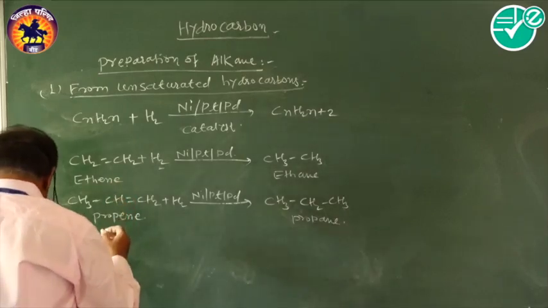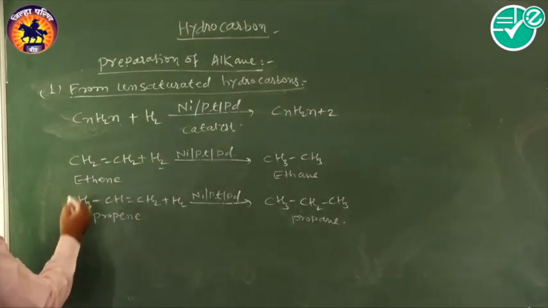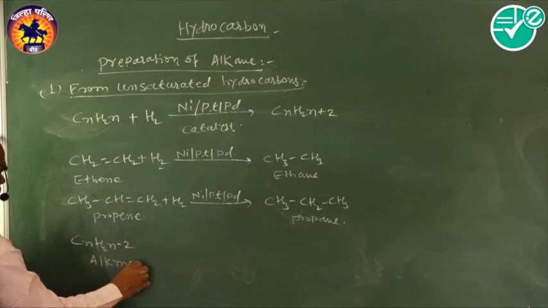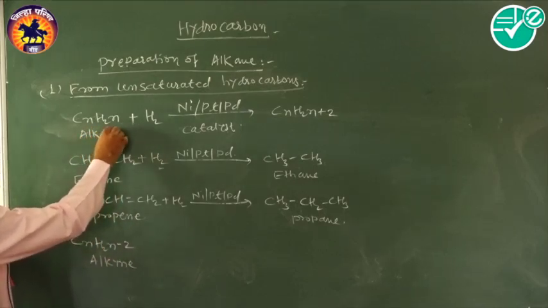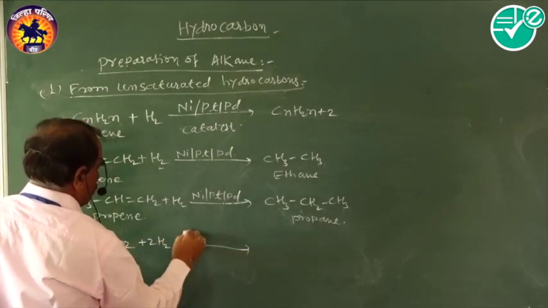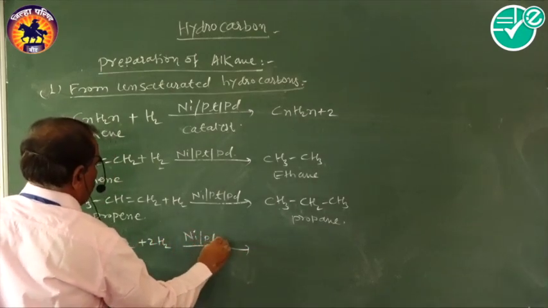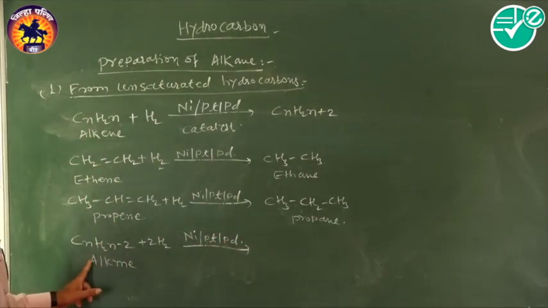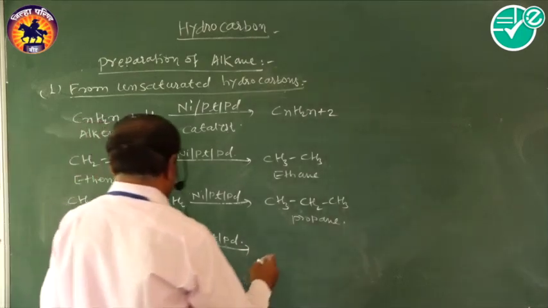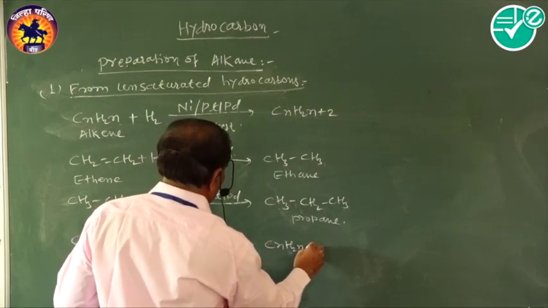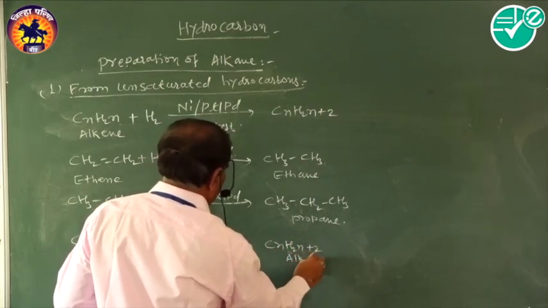Then the second one is alkynes. The alkyne general molecular formula is CnH2n-2. Here again we add 2H2, hydrogen gas, in the presence of a catalyst, nickel, platinum or palladium. Then this hydrogen adds, and the general molecular formula of the alkyne becomes the alkane, that is CnH2n+2, which is called the alkane general molecular formula.